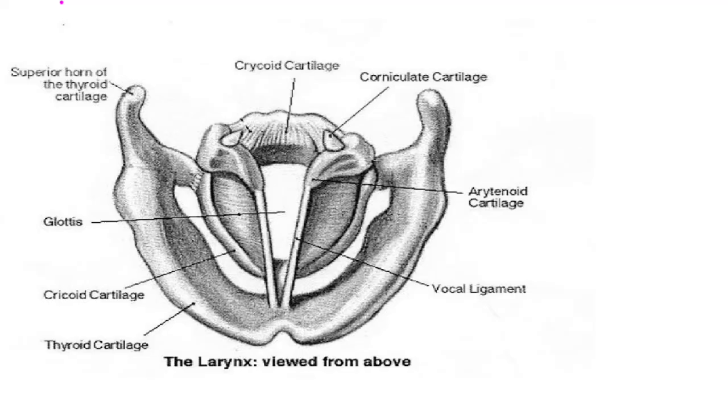Between them for the passage of air. When the lungs force air through the slit, the vocal cords vibrate, producing sound. As you know, vibrations make sound. Muscles attached to the vocal cords can make the cords tight or loose. When the vocal cords are tight and thin, the quality of voice is different from that when they are loose and thick.